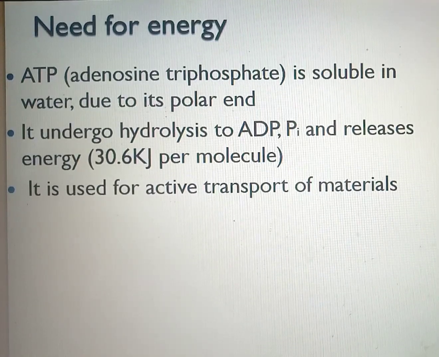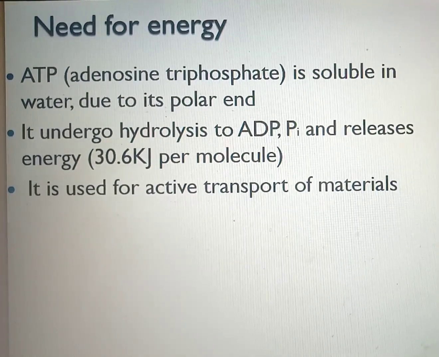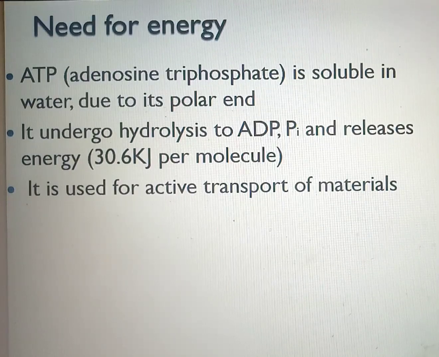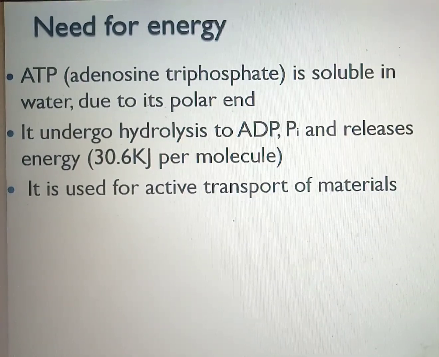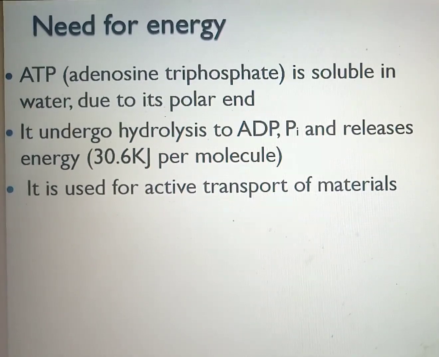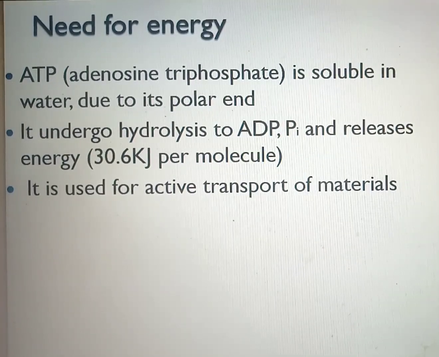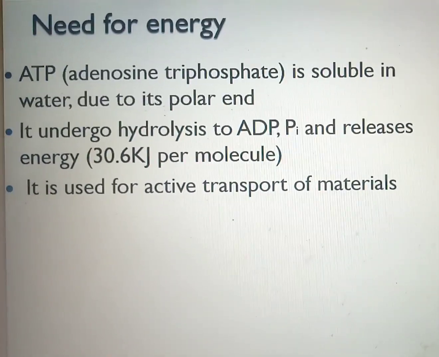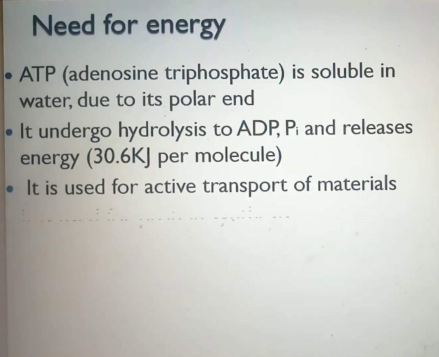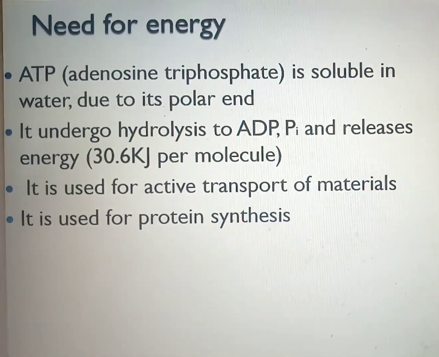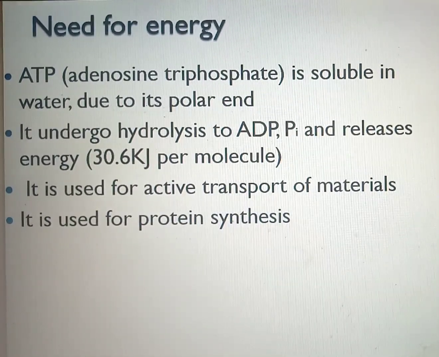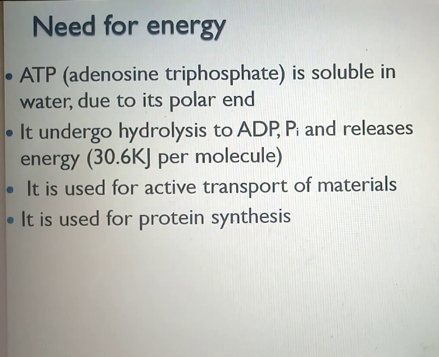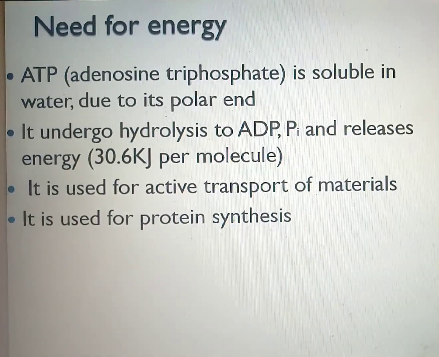You have active transport, you have passive transport. Active transport is when materials move from a region of low concentration to high concentration, so they need energy to move. Another use of energy is for protein synthesis, in every living cell. Protein synthesis takes place in our body.